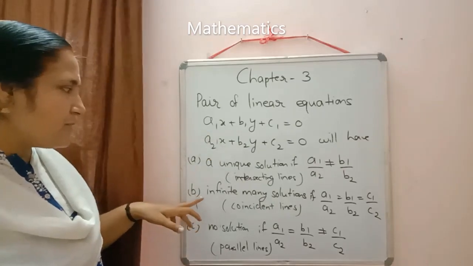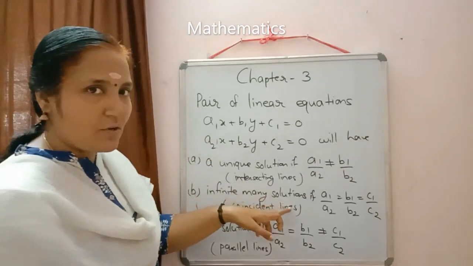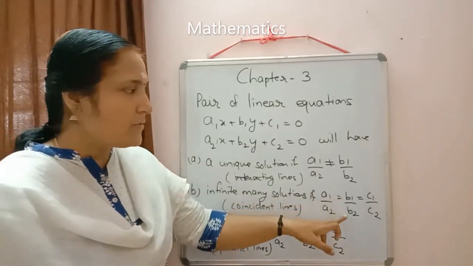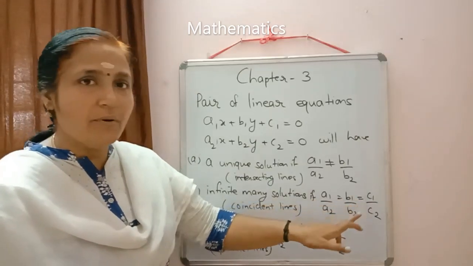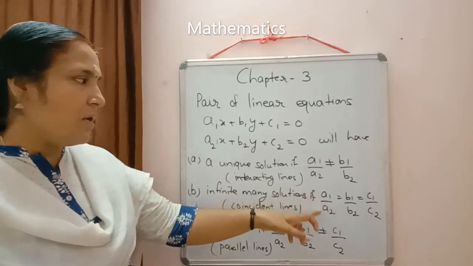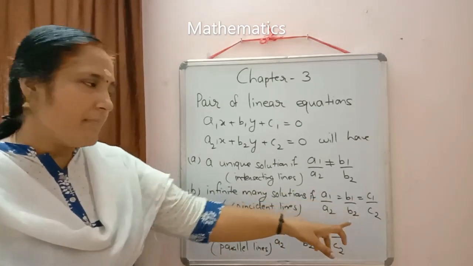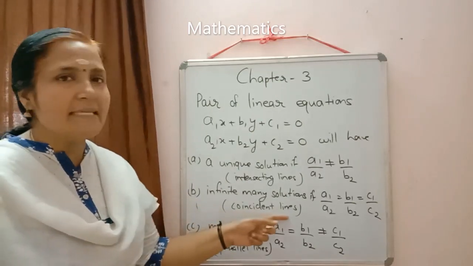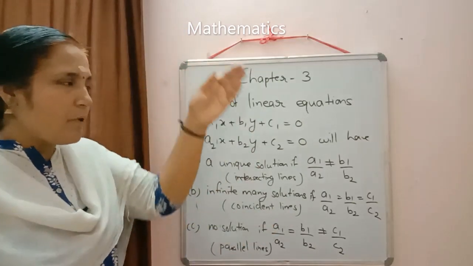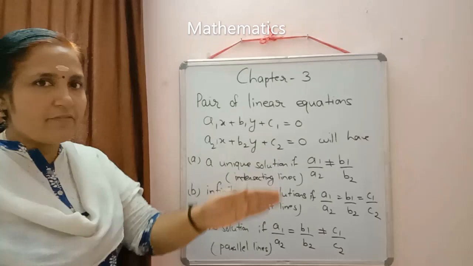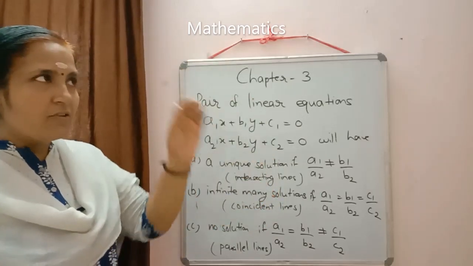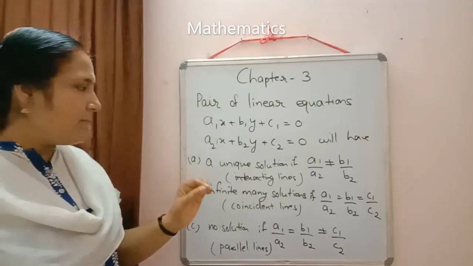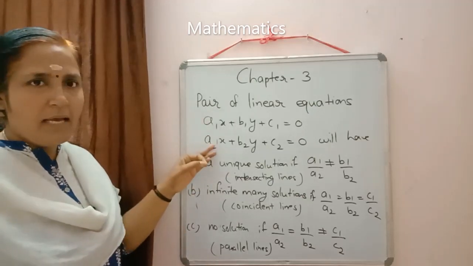The second case we studied is infinitely many solutions, when the condition is a1 by a2 equal to b1 by b2 equal to c1 by c2. All the ratios should be the same. In that case, which type of lines do we get? Coincident lines. All the points coincide with each other for both the graphs, so all the points lying on that line will be the solution of these two equations.